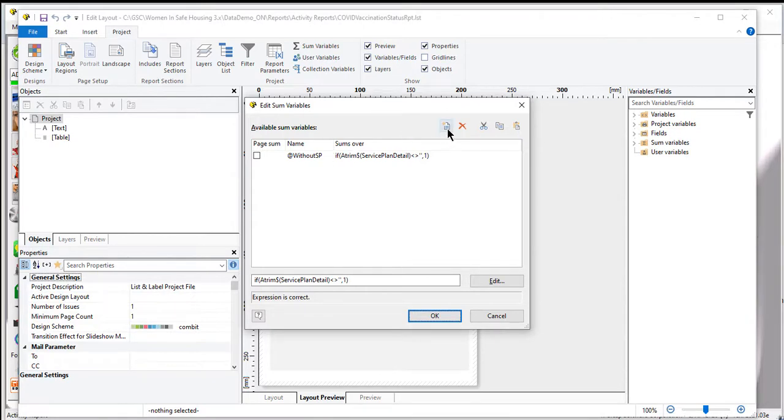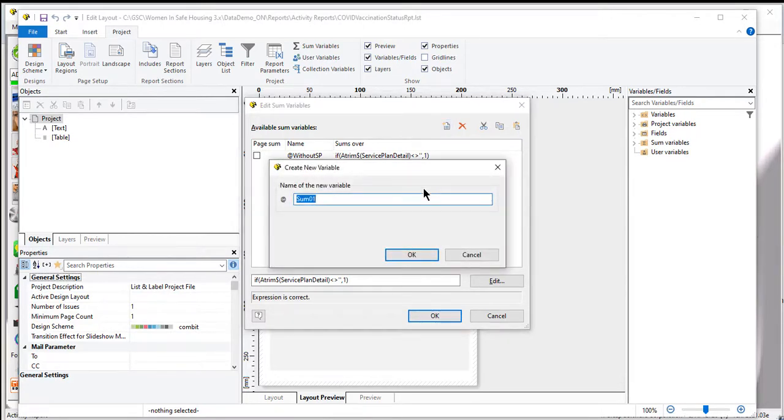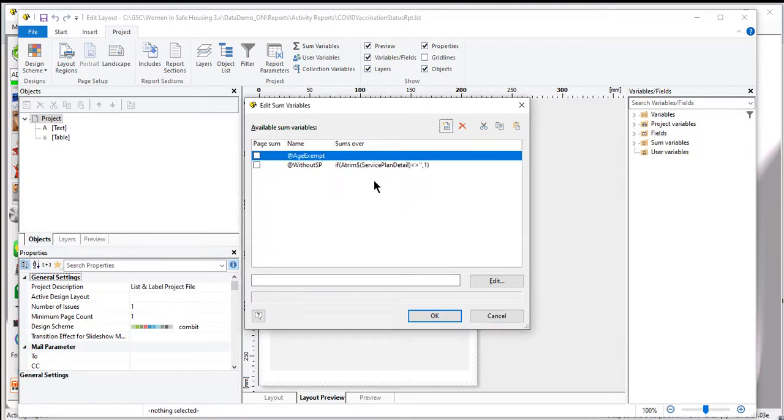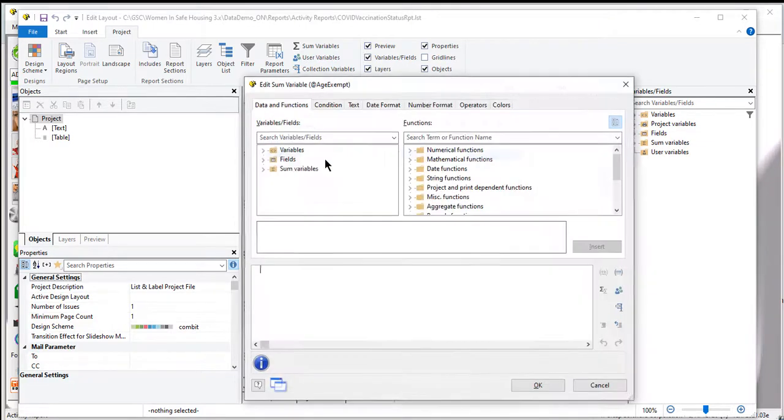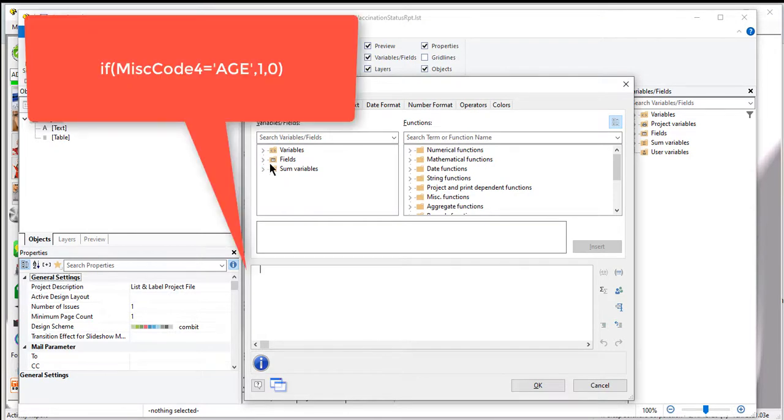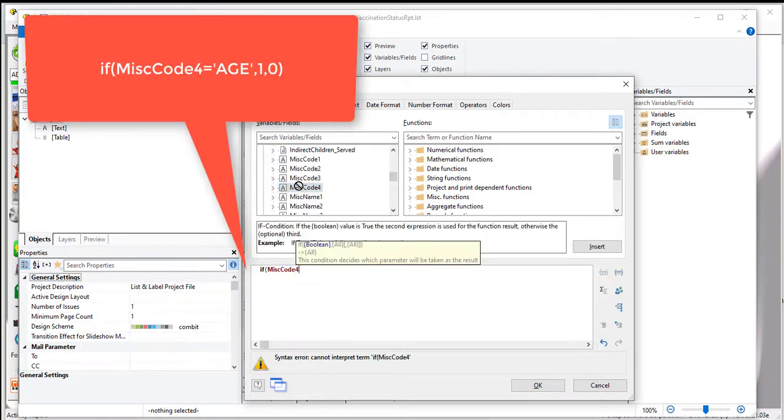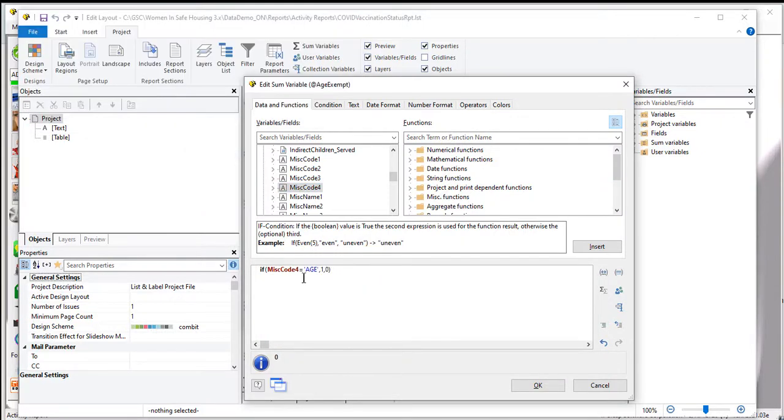So I'm going to create a new variable by clicking on here, and I'm going to call it, and what I'm going to do here is, once I've got that line on here, I can double click on it, and now I can say for this, what this is saying is if the person has that field set to the code age, add 1 to my counter, and if it doesn't, add 0.